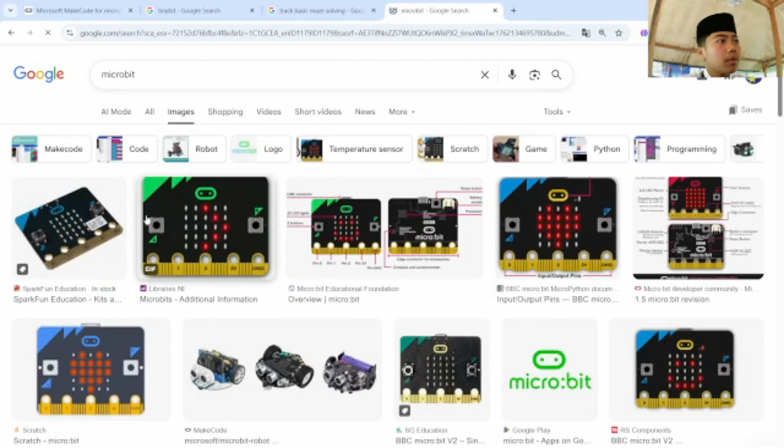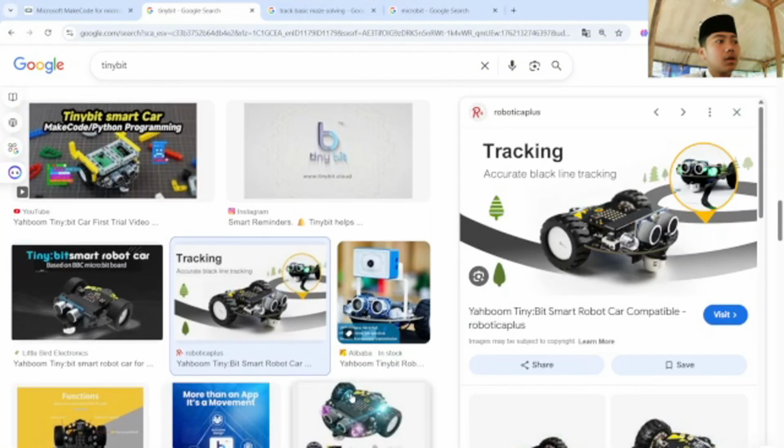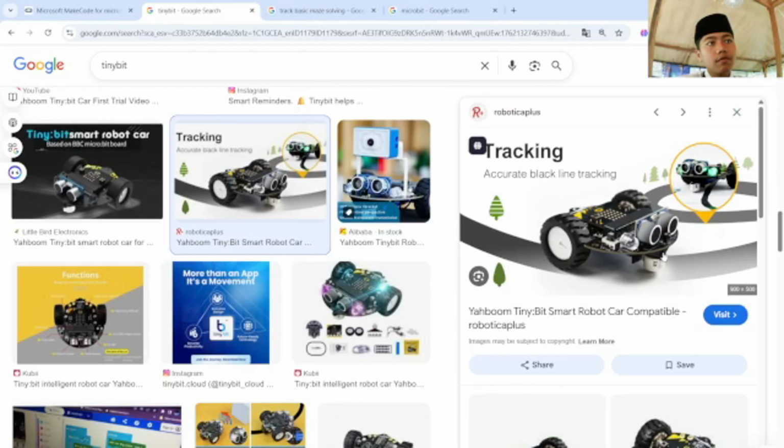You need to have a micro:bit to save your data or code to transfer to the Tinybit, and then the Tinybit has a sensor under it, and then can run or follow the black lines. And maybe you already know it because on the last project I had a line follower project. So the line follower is the same as the maze solving, but the line follower is only